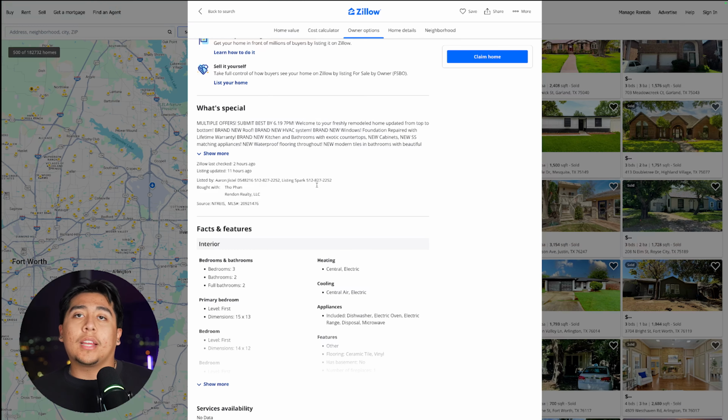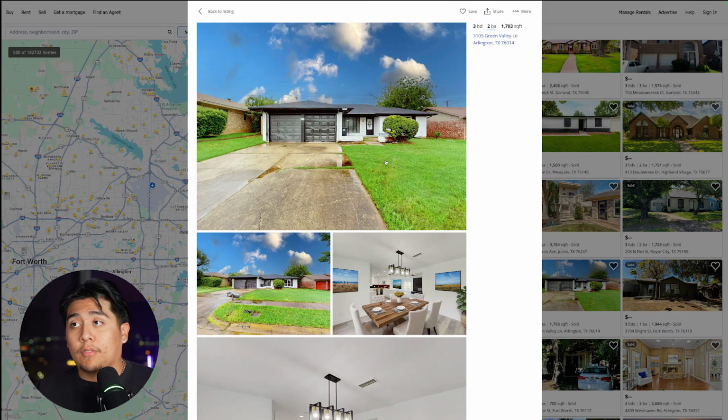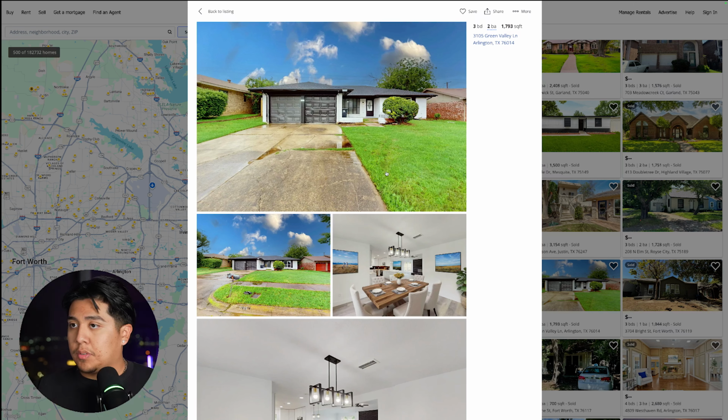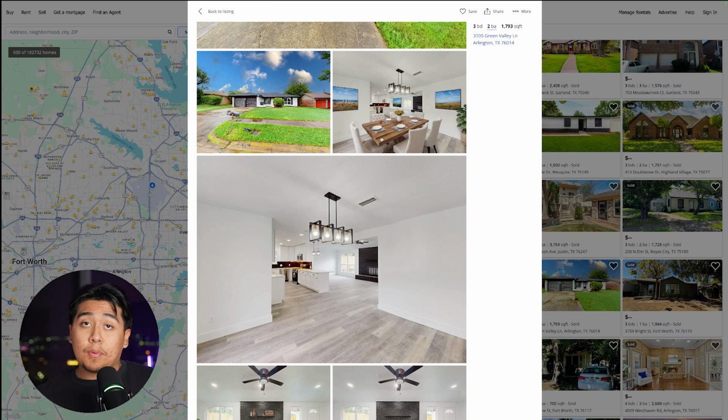Now all I have to do is call Aaron and say, hey, I have a property that we're looking to sell off market. It does need a little bit of work, but I noticed that you work with a lot of flippers out here in Arlington. By any chance, do you currently have an investor or a flipper that's looking for a project? Of course, make the connection, and at the end of the day, making a deal makes money for the agent, the investor, and yourself.